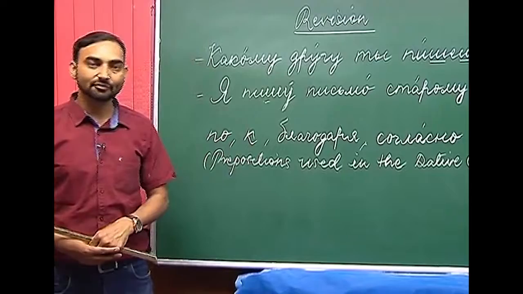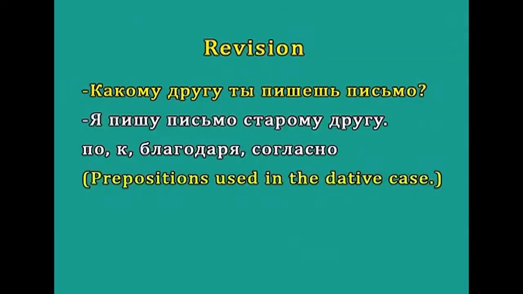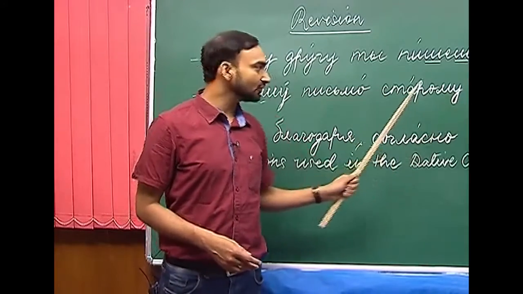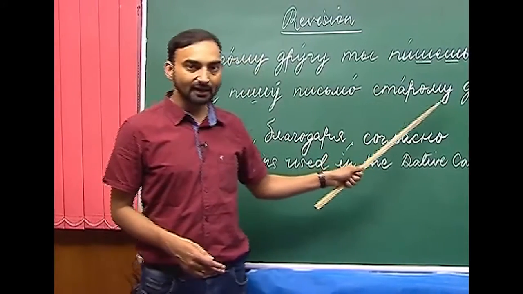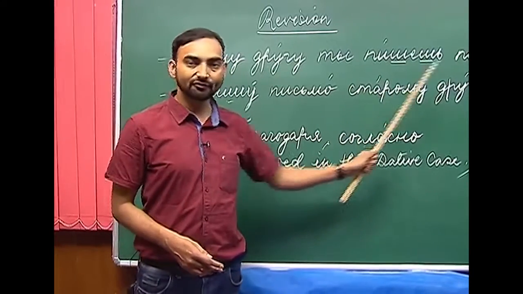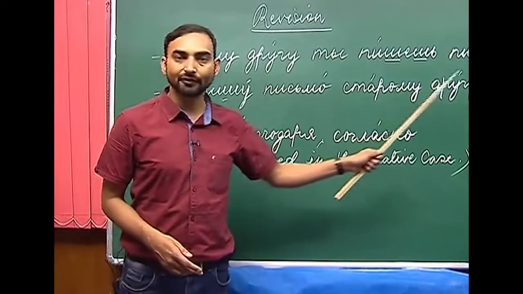And how do you answer this question? You have to use the adjective in the dative case. Я пишу письмо старому другу. So, here as you can see, старый has become старому, old friend. So, I am writing a letter to an old friend.